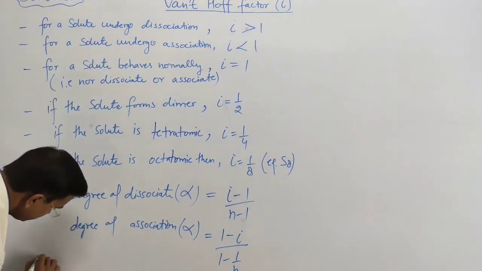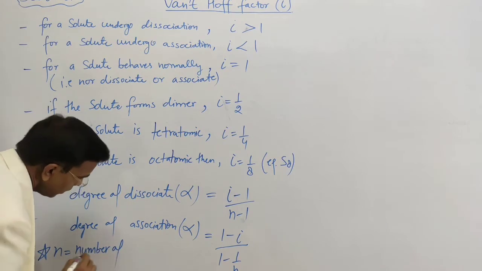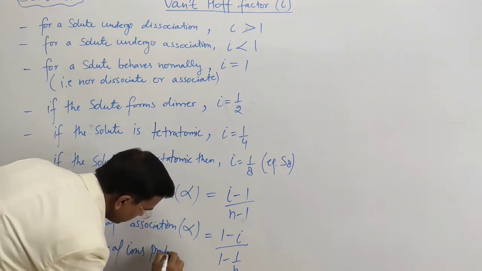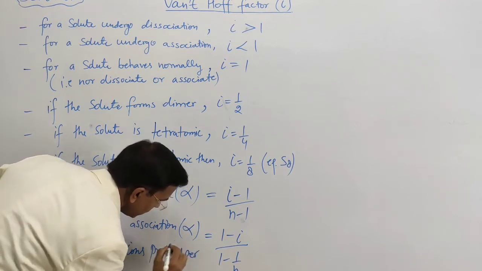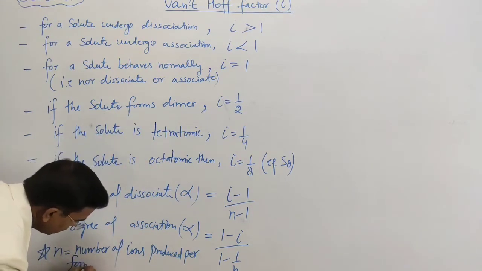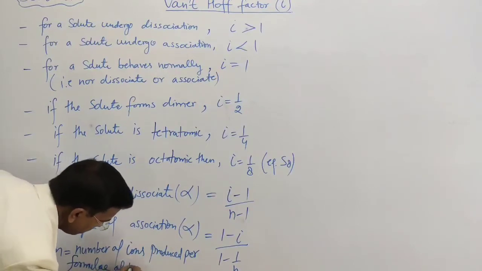The n is equal to the number of ions produced per formula of the compound.